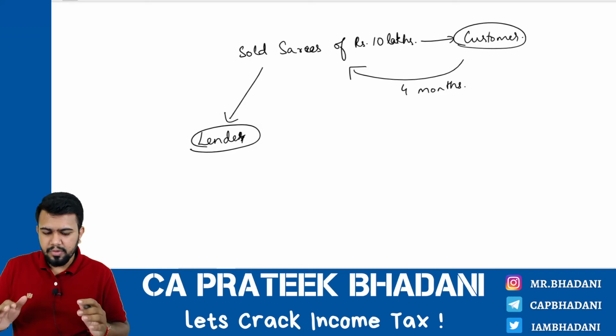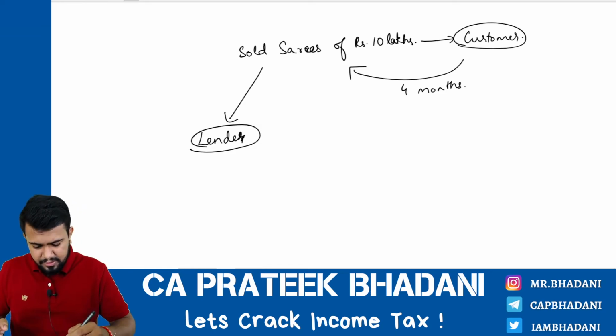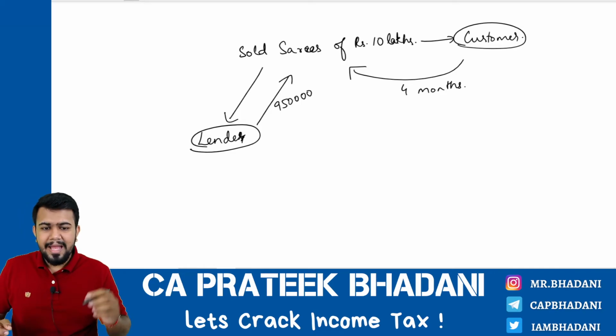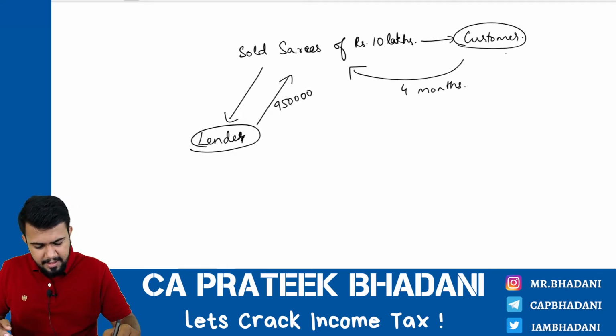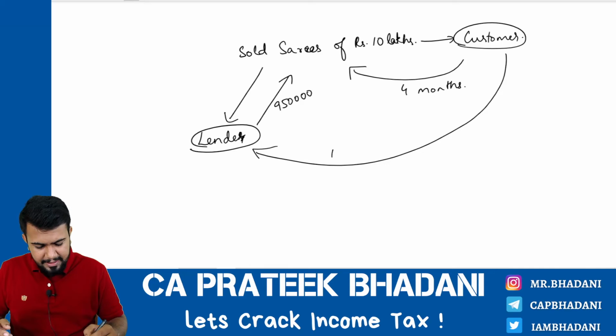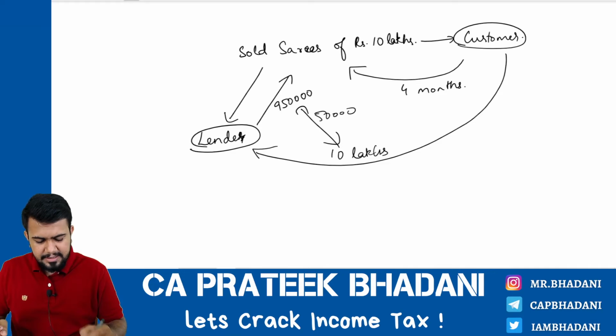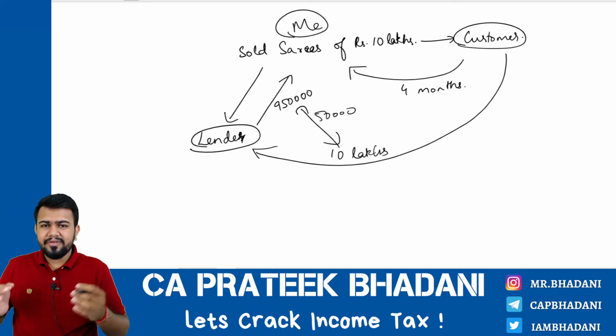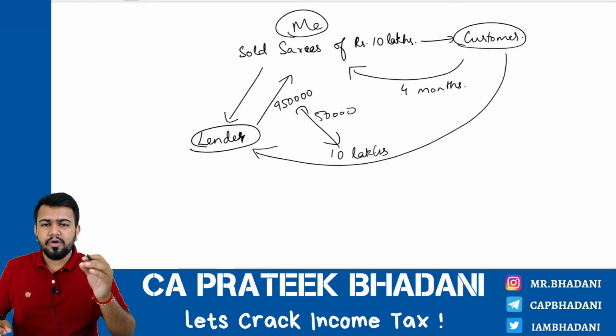So now what you do is, you give me 9 lakh 50,000 rupees and you collect 10 lakh rupees from my customer directly after 4 months, and this 50,000 difference, okay, you keep it as interest. So when the lender gives 9 lakh 50,000 to me, okay, this 9 lakh 50,000 I receive, it is called borrowing on hundi.